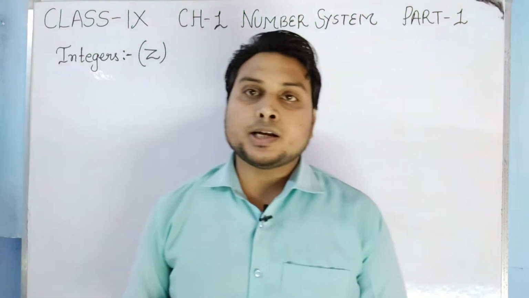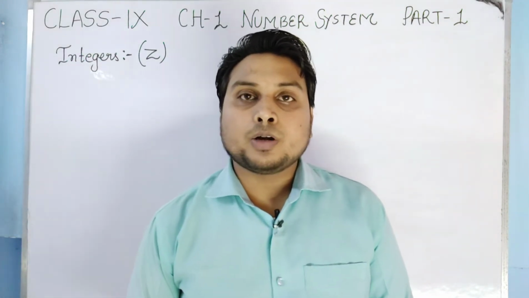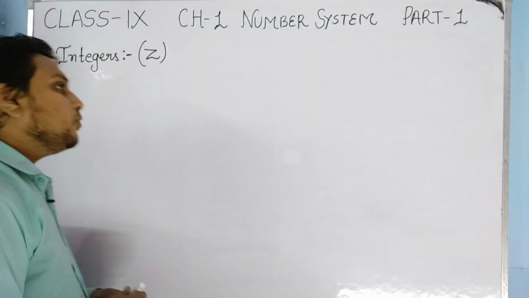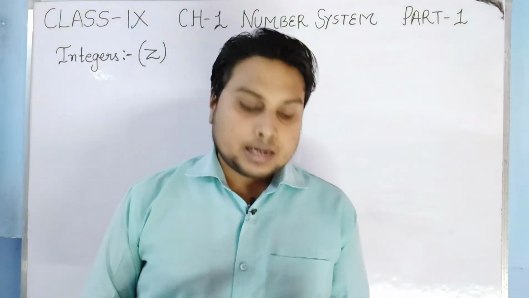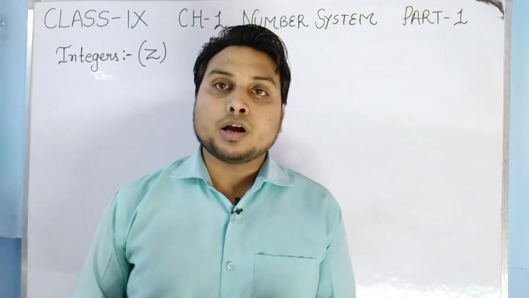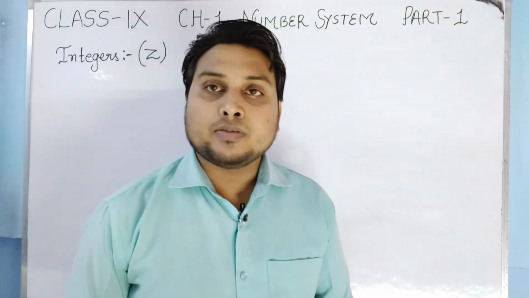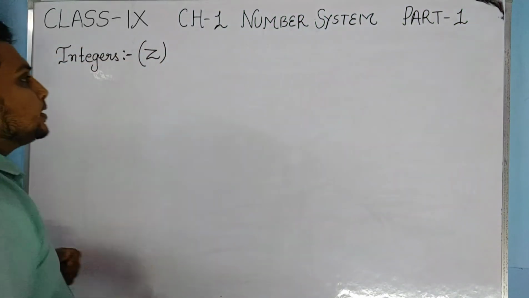Now students, let us see what integers are. Basically, it is denoted by capital Z. Till now, what have we studied? We have studied natural numbers starting from 1, counting numbers. Whole numbers starting from 0, and then we have studied even numbers and odd numbers. So what are integers?